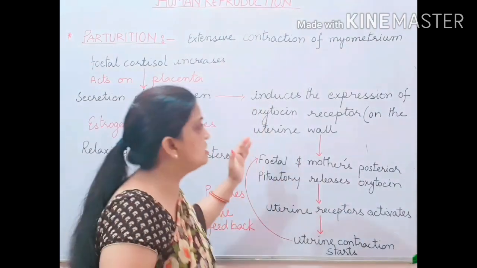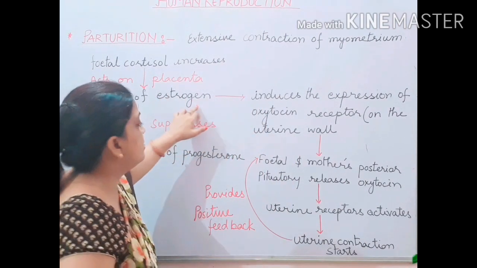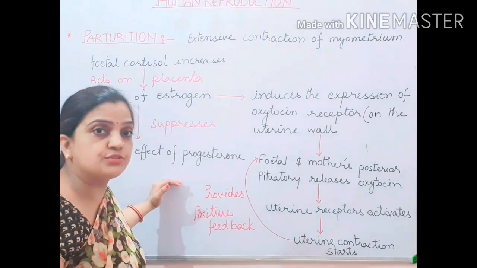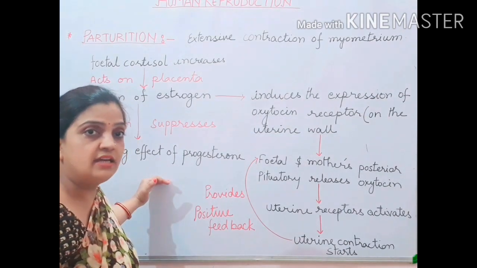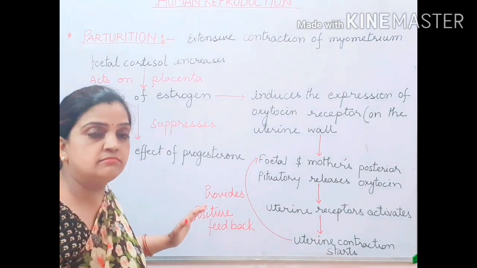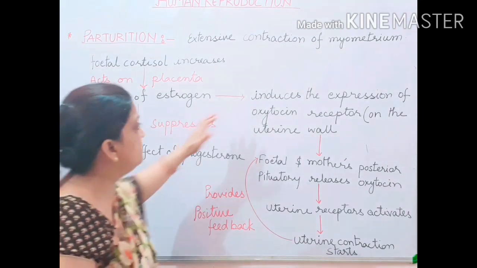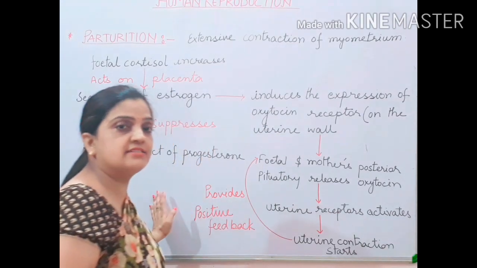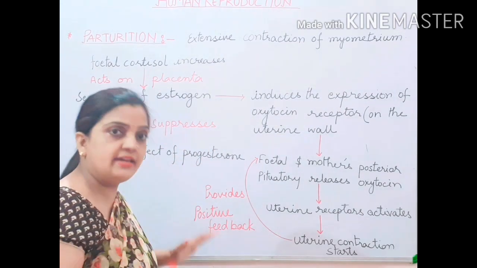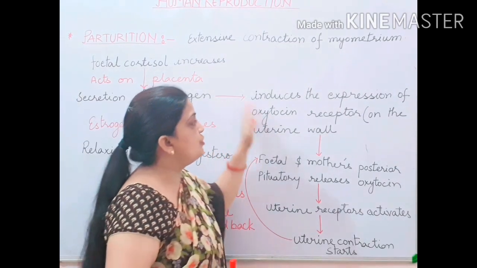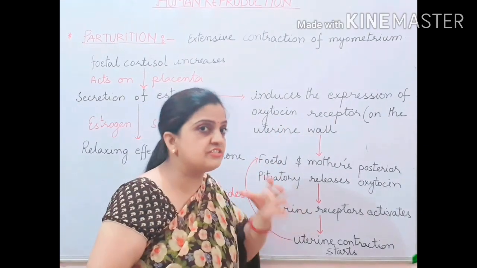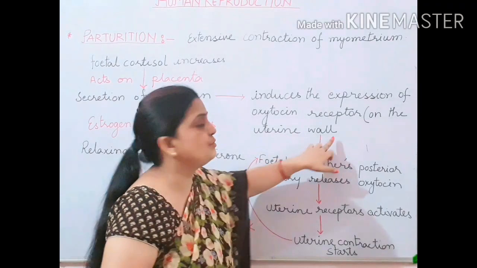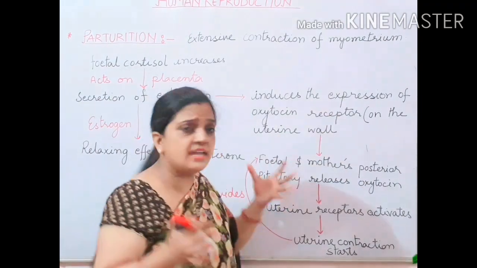Now moving to this side, estrogen, when it has reduced the progesterone level so that the relaxing effect can be finished, then as soon as this relaxing effect of progesterone is reduced, your oxytocin receptors, which are present on the uterine wall, get induced.